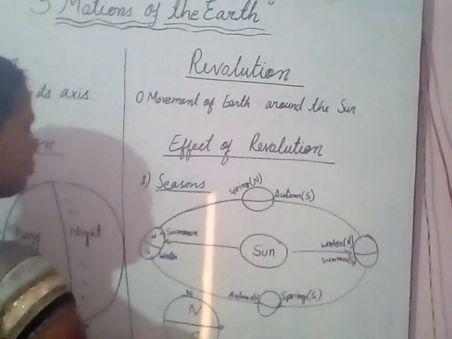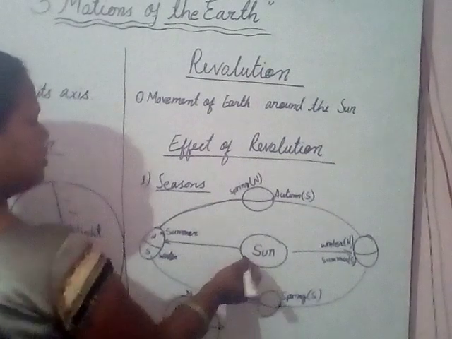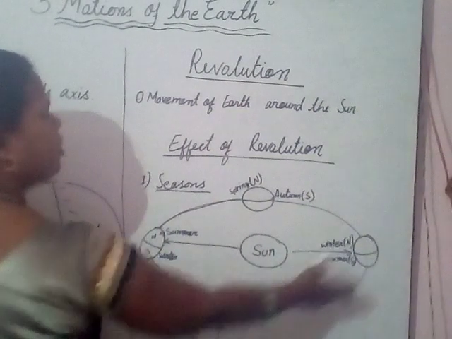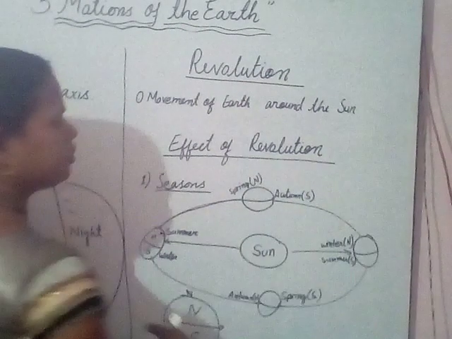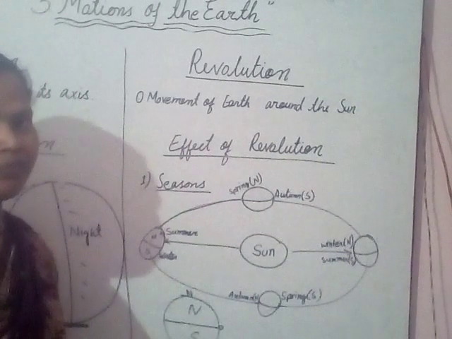Here, our Sun is in the middle, and this is the orbit of our Earth, which is in elliptical form.